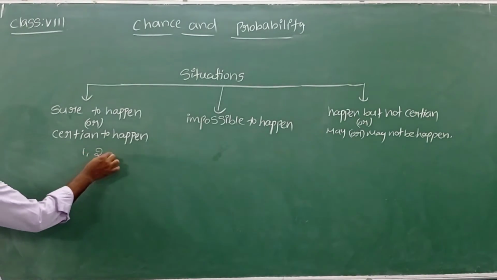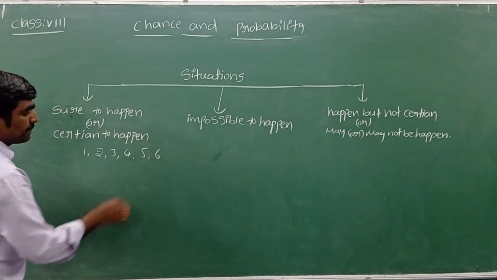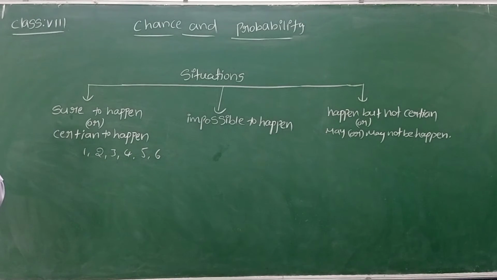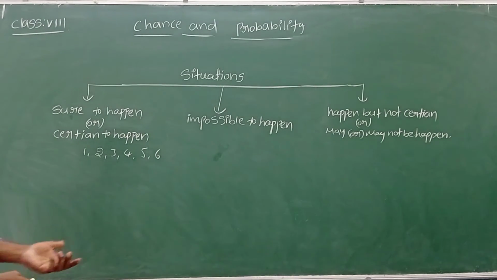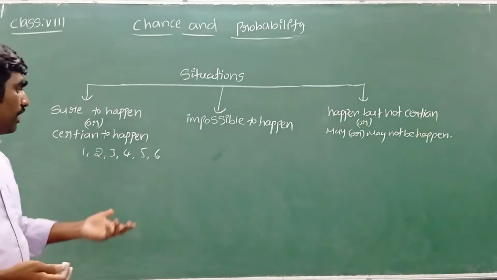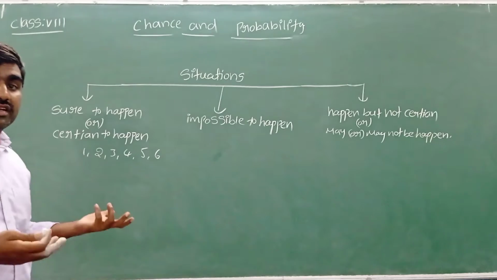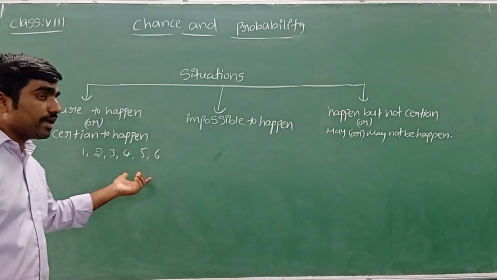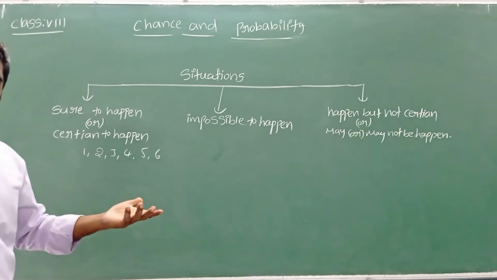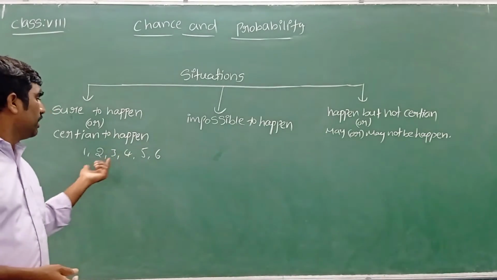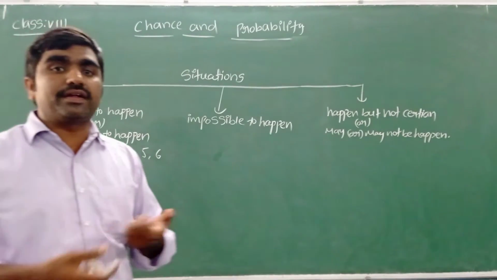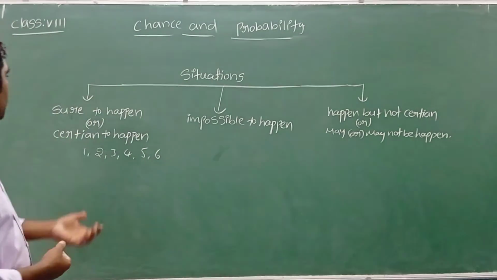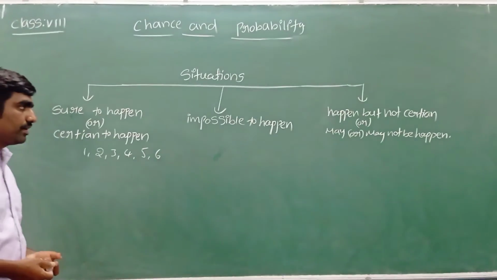Another example: throwing a dice is an experiment. The possible outcomes you can see are 1, 2, 3, 4, 5, 6. If I ask you what is the probability of getting a top face number less than 7? Yes, less than 7. How many chances are there to get less than 7? Yes, there is a 100% chance. When rolling a dice, the top face is compulsorily less than 7 and more than 0. We get any one of these. There is a 100% chance of that particular event happening. It is called a sure event or certain event.